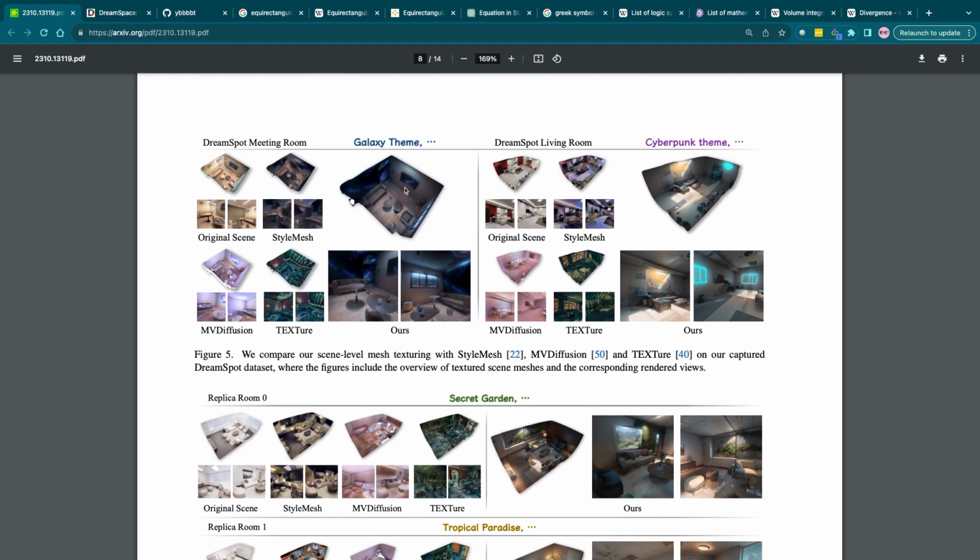Meeting room, galaxy theme. We compare scene level mesh texturing with StyleMesh, MV diffusion, and Text2Tex on the captured DreamSpace dataset.